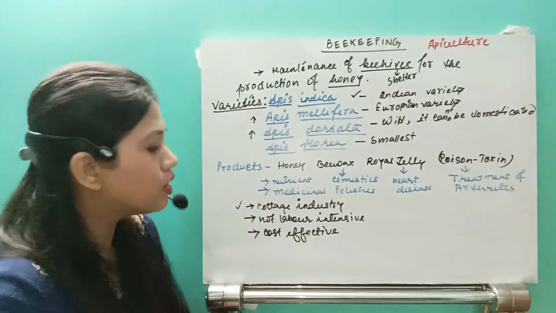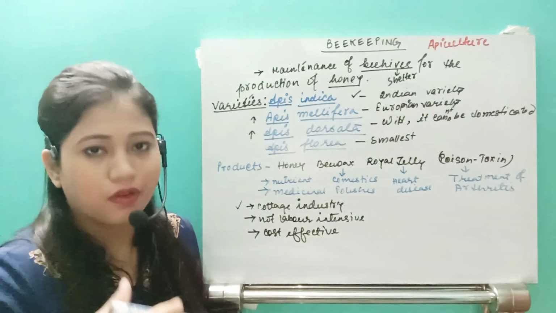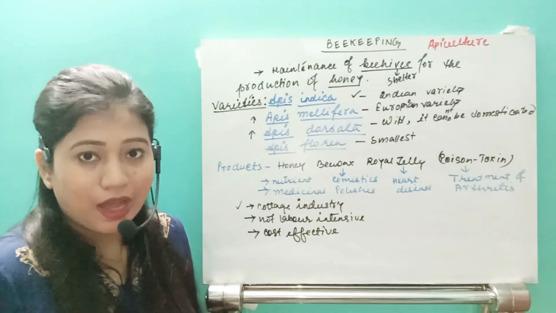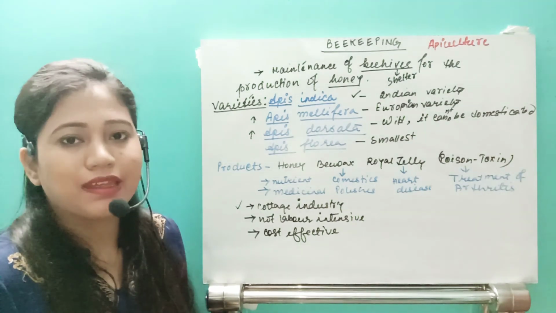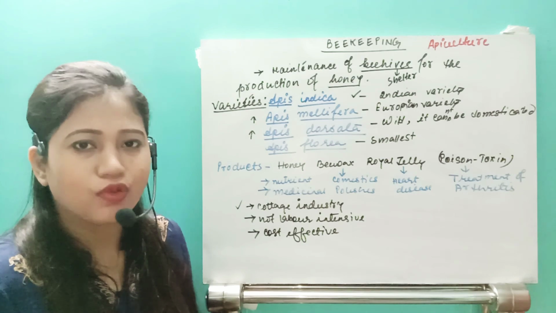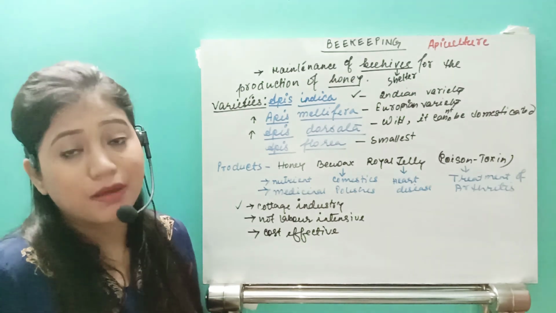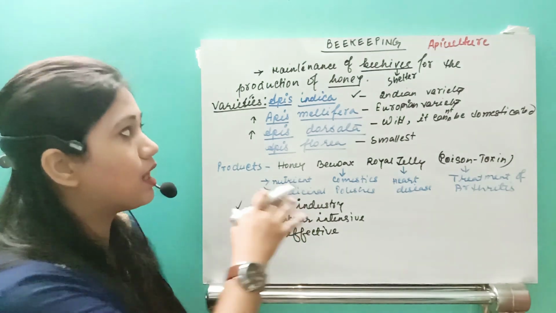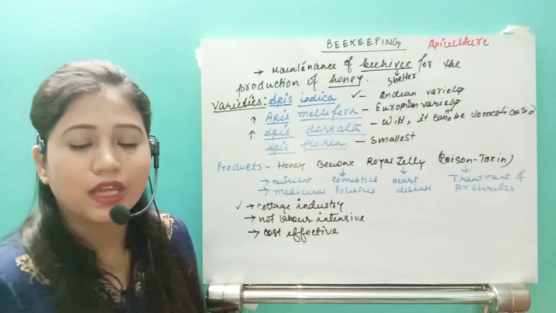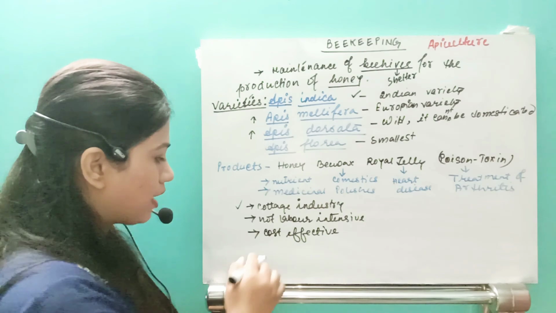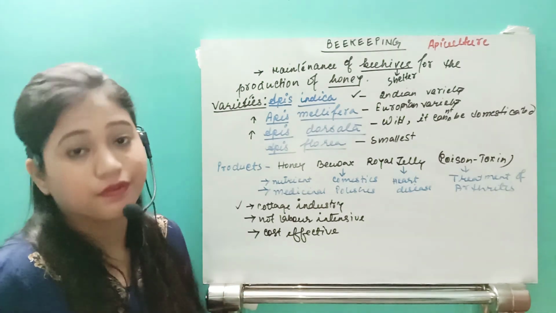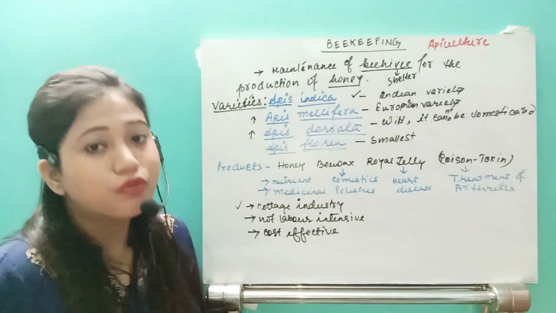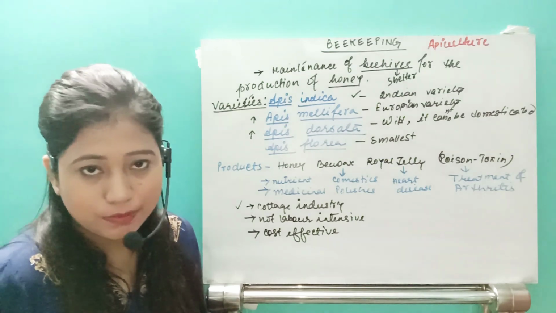Because it is a cottage industry. You need not have one acre of area so that you can place industries or a house, and you don't require manpower. A lot of people need not be involved in beekeeping. One person alone can go for the beekeeping practice, and it is also cost effective, because you don't have to waste that much of principal amount.